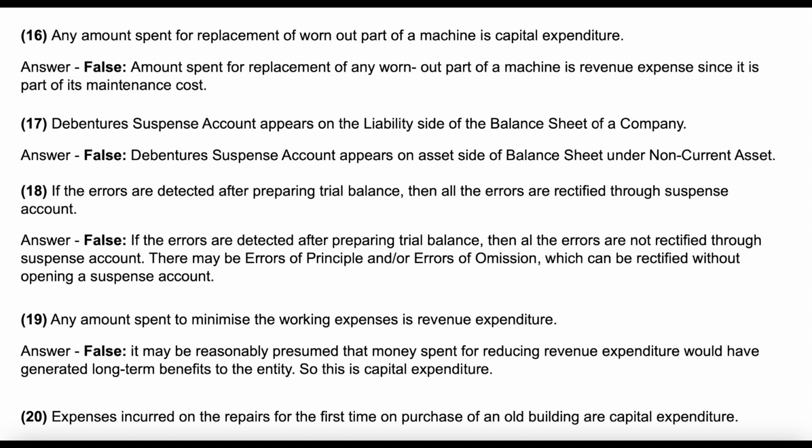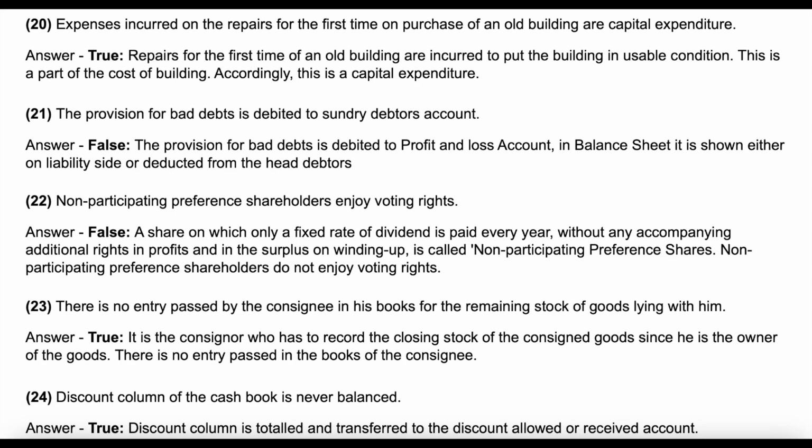Question 20. Expenses incurred on the repairs for the first time on purchase of an old building are capital expenditure. Answer: true. Repairs for the first time of an old building are incurred to put the building in usable condition. This is a part of the cost of building. Accordingly, this is a capital expenditure.